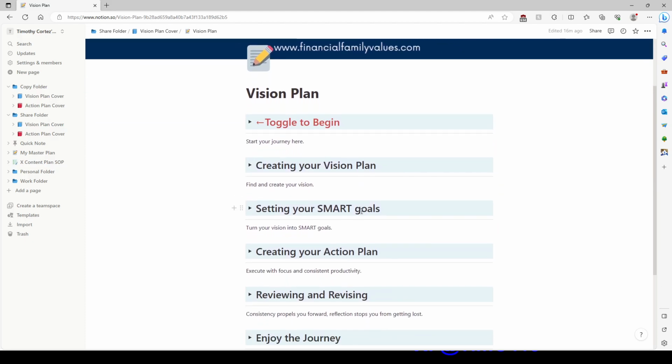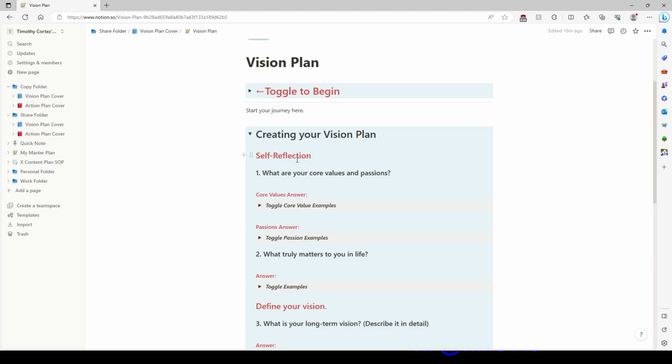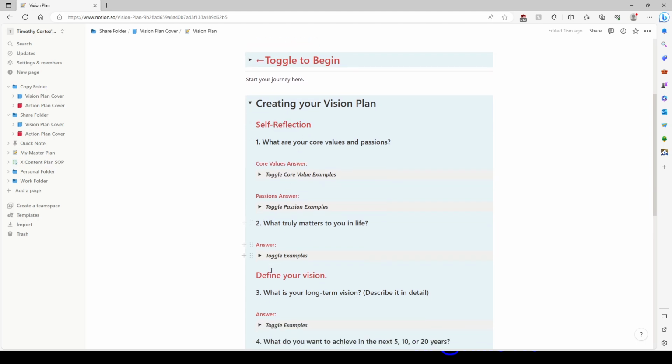You just go through all these steps, creating your vision plan, setting your SMART goals, creating your action plan, and all that. You'll simply click on a link. You'll see these red things, which define sections, self-reflection, define your vision. It'll ask you a question. What are your core values and passions?